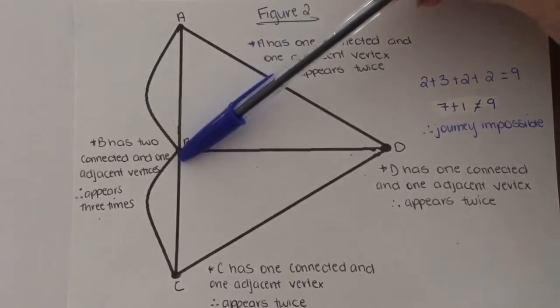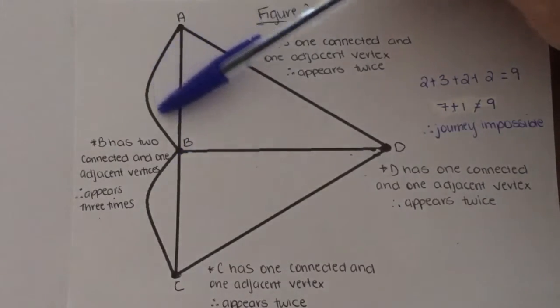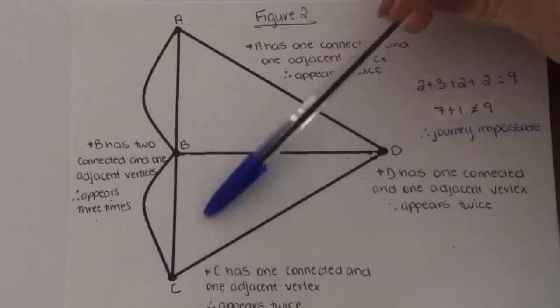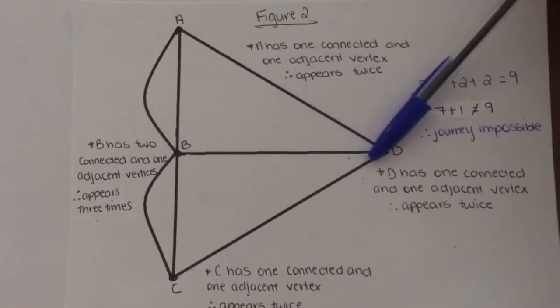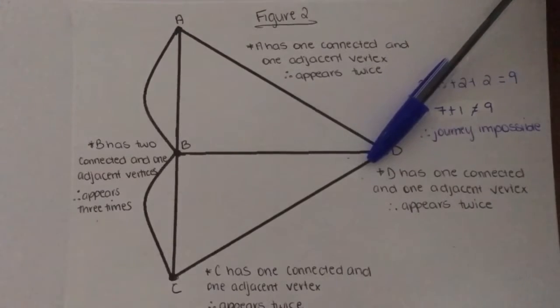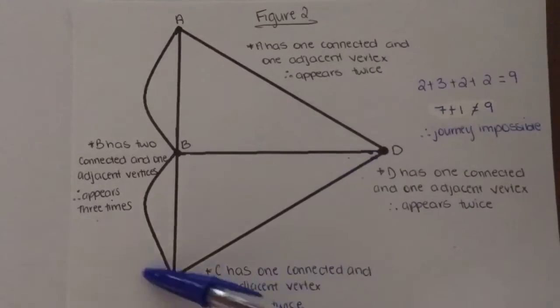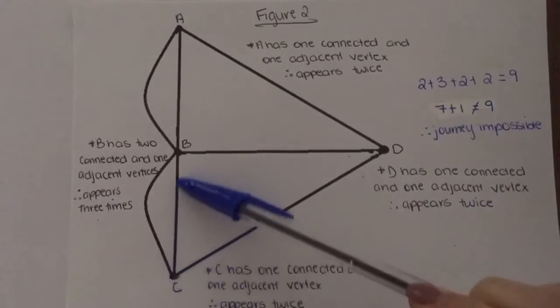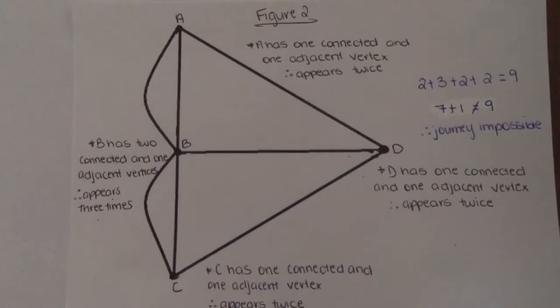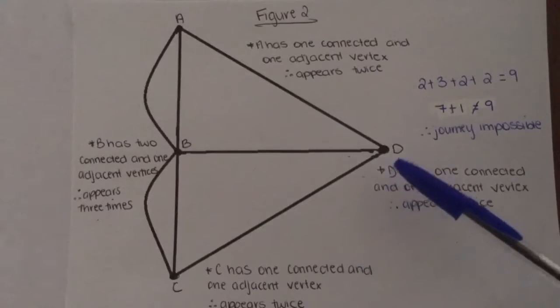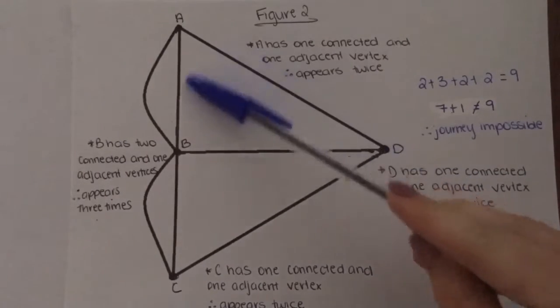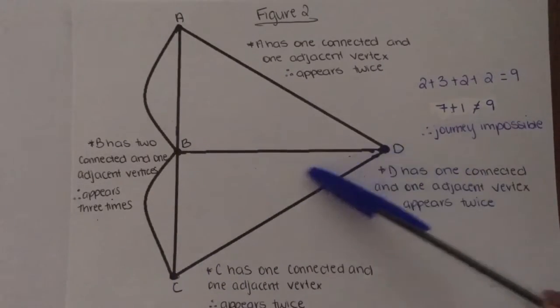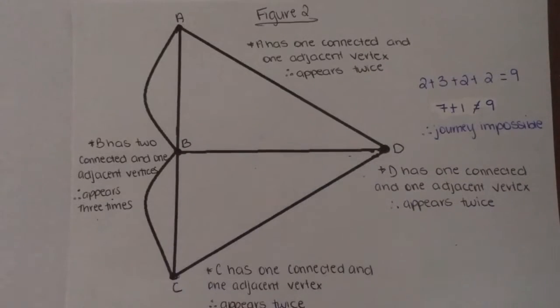However, B has 2 connected and 1 adjacent vertex, therefore must appear 3 times. Similar to A, C has 1 connected and 1 adjacent vertex, therefore must appear twice. And finally, D has 1 connected and 1 adjacent vertex, therefore must appear twice too.